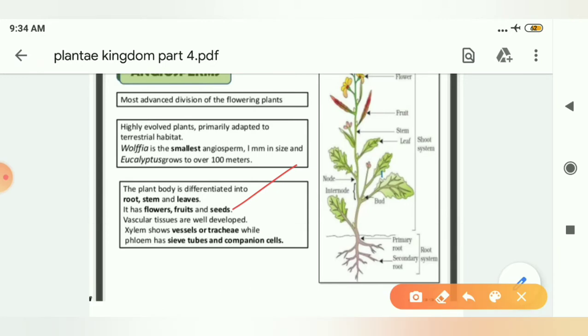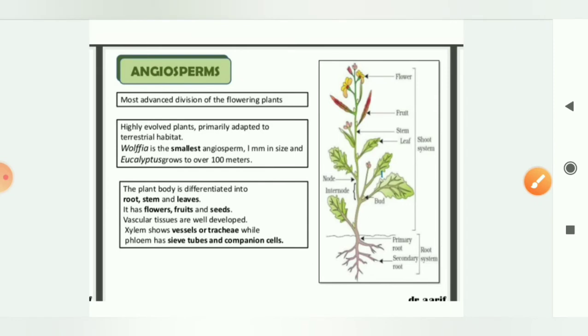What does it mean? It means, students, that they consist of xylem and phloem. If I talk about xylem, it shows vessels or tracheae for the transportation of water from the soil to the shoot system, whereas phloem consists of sieve tubes and companion cells.